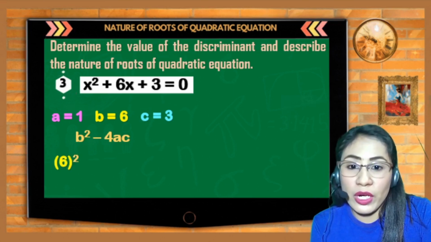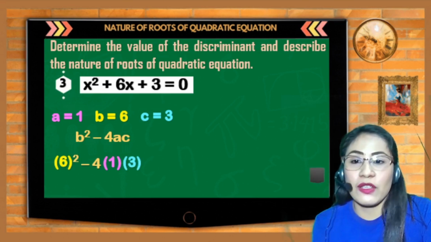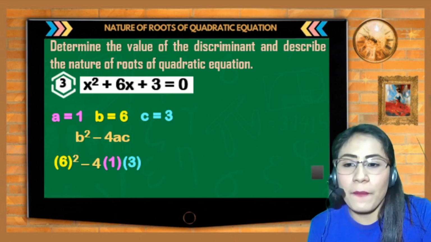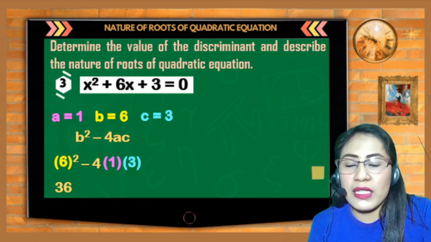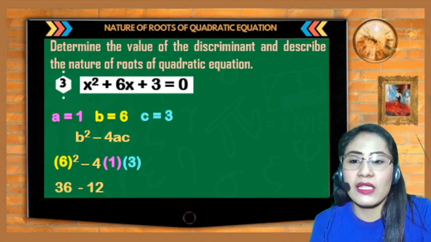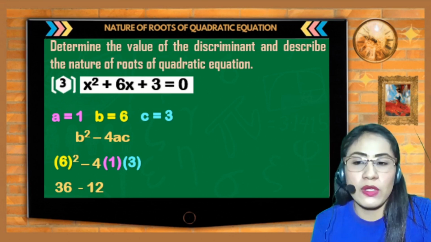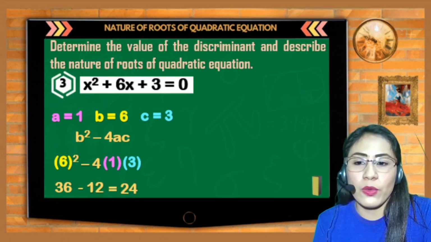Magkakaroon tayo ng 6 squared minus 4 multiplied by 1 multiplied by 3. Kasi yun yung mga values ng A, B, and C. Then, 6 squared is 36, or 6 times 6. Then, negative 4 times 1 times 3 is negative 12. So, therefore, meron tayong 36 minus 12 is equal to 24.